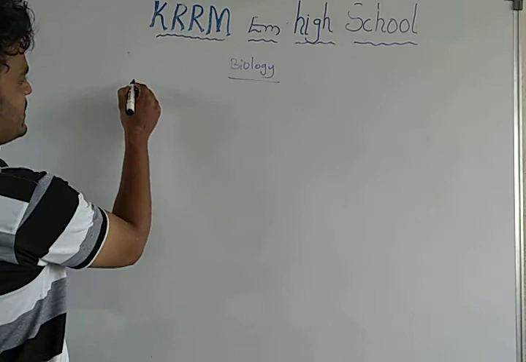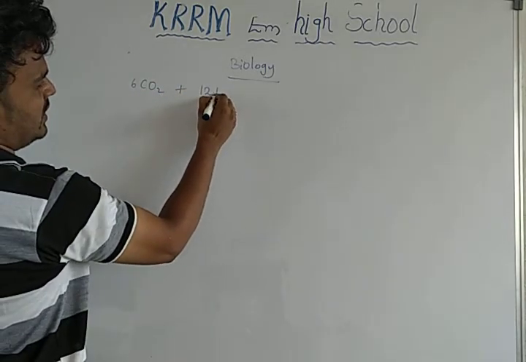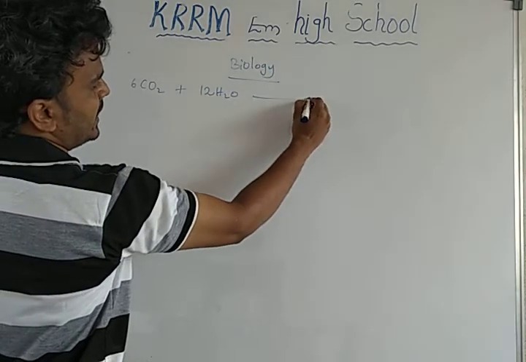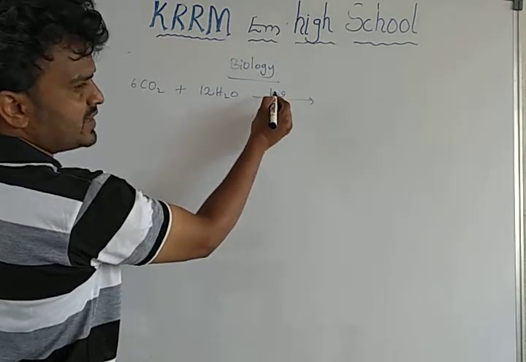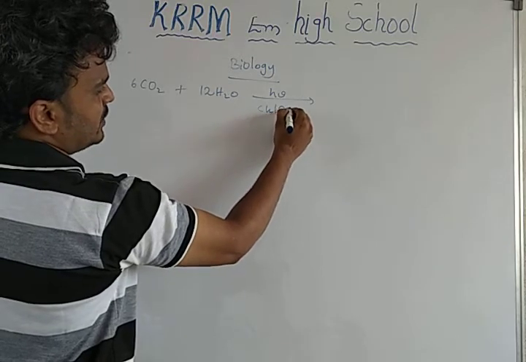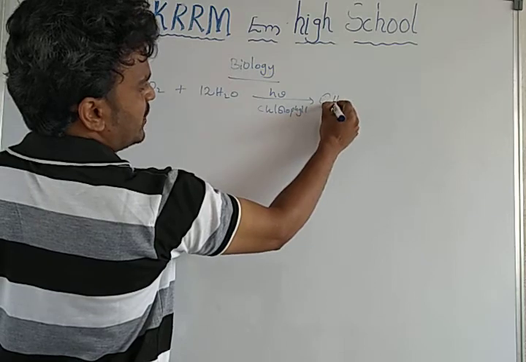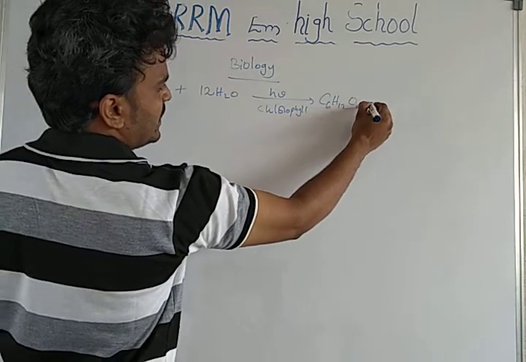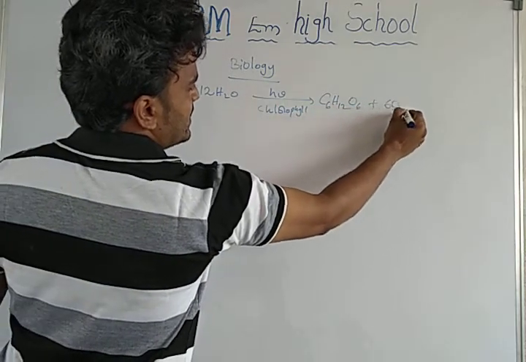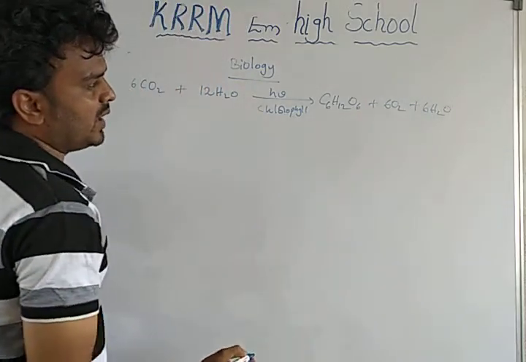Once you recall that equation, 6CO2 plus 12H2O in presence of sunlight. H nu is nothing but sunlight, with the help of chlorophyll. What are the products? Glucose. You have to learn it by heart. Plus 6 molecules of oxygen, 6 molecules of water.